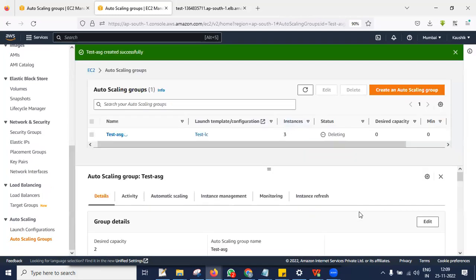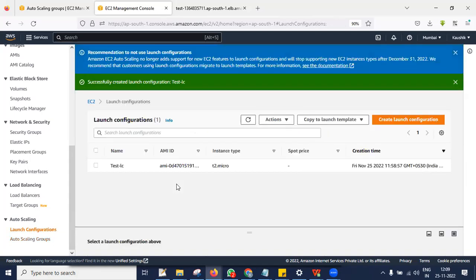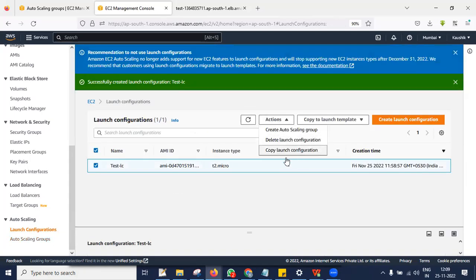So if it is a testing server or something, for testing purposes you can make it as 0 so that whenever you require, you can launch the instance and work on it. And when you make it as 0, all the configuration will remain the same. Whenever you want, you can launch it. For me, it's not required. So let me delete everything. And even this launch configuration also you can delete.